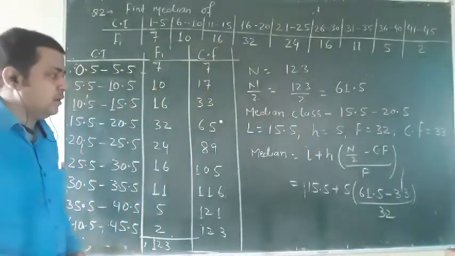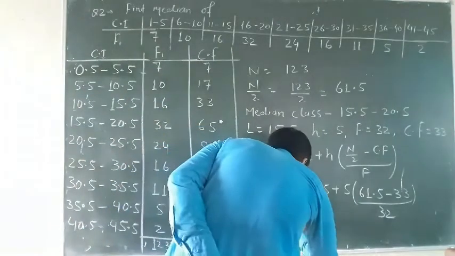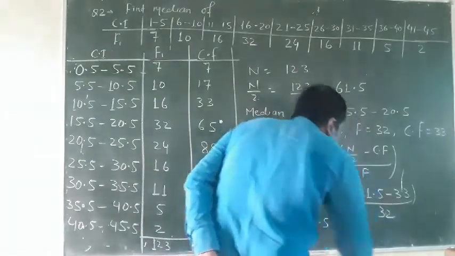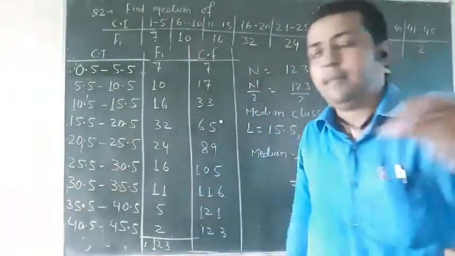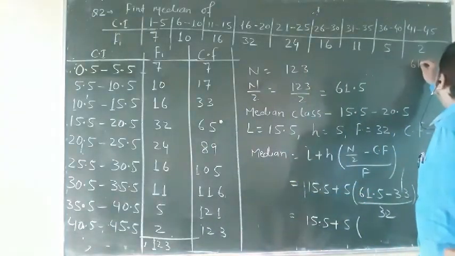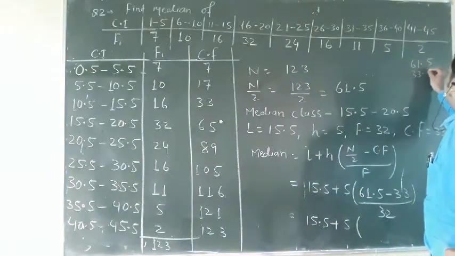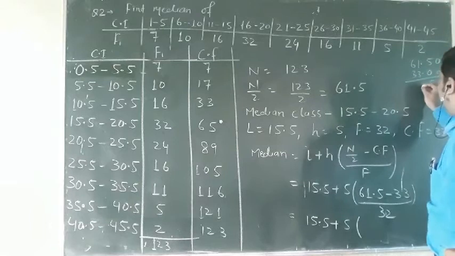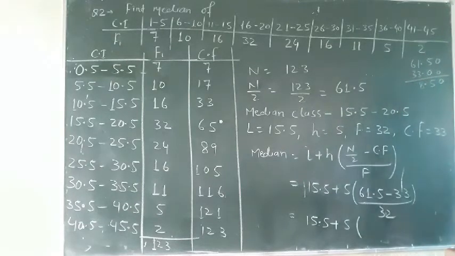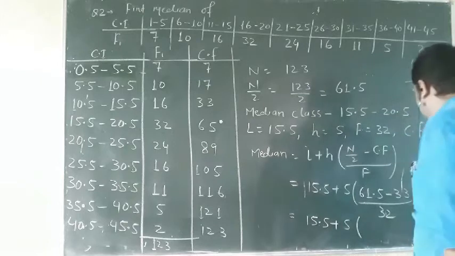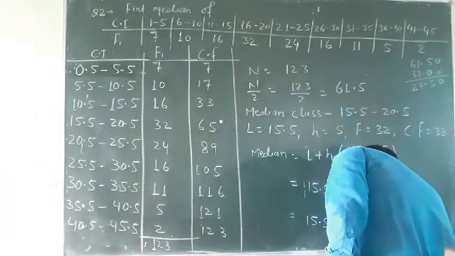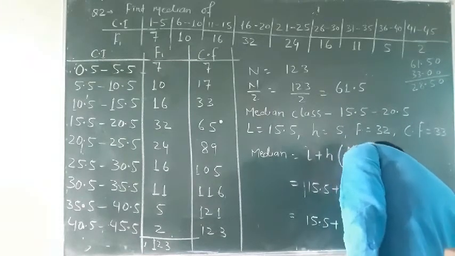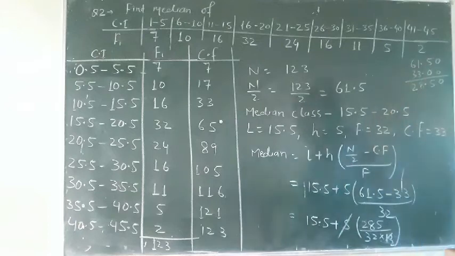First of all, the solution will start from the bracket side. So 5, now subtract 61.5 minus 33, that is 28.5. So 28.5 times 5, divided by 32.